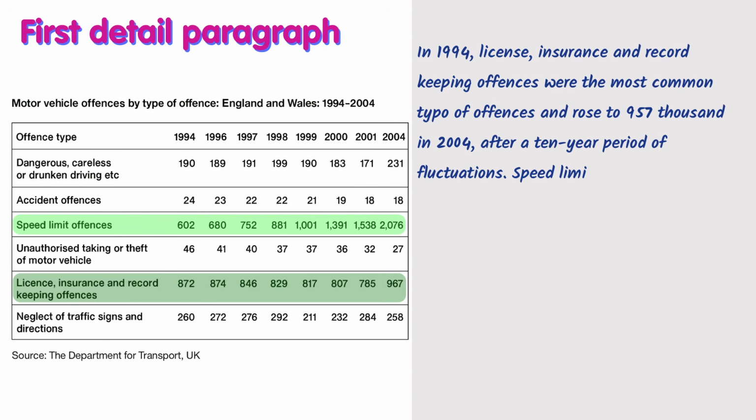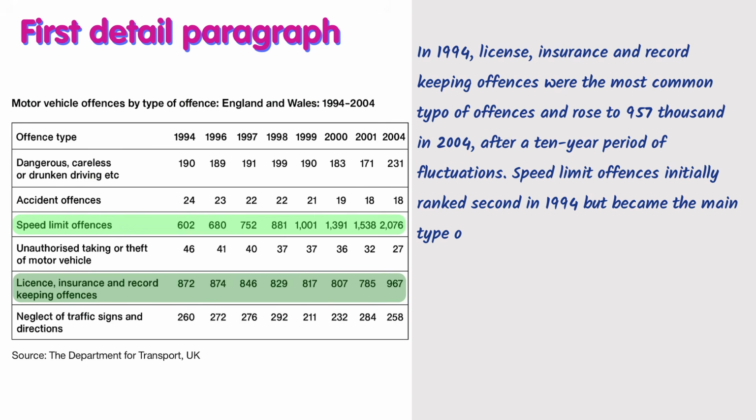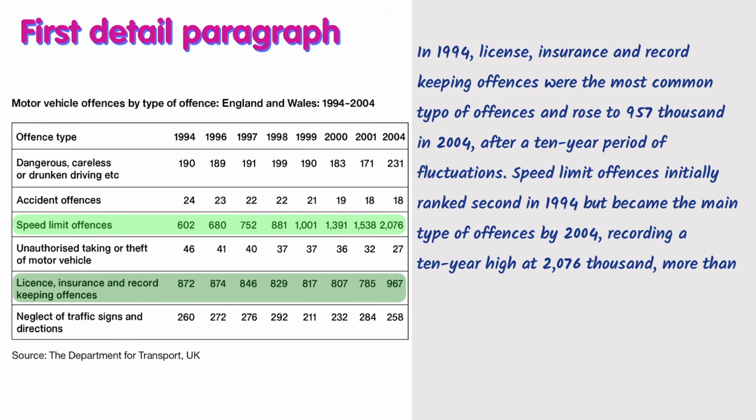Speed limit offenses initially ranked second in 1994, but became the main type of offenses by 2004. Because I'm going to add more information here, I do not end my sentence here. I simply put a comma, recording a 10-year high at 76,000, more than 3 times the figure 10 years earlier.